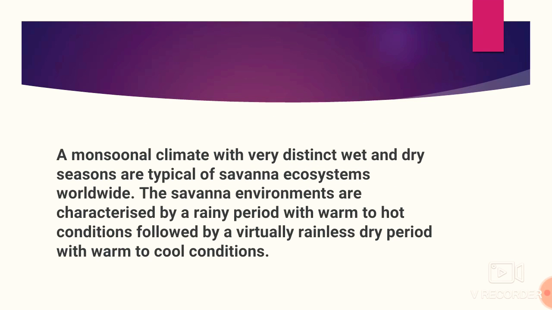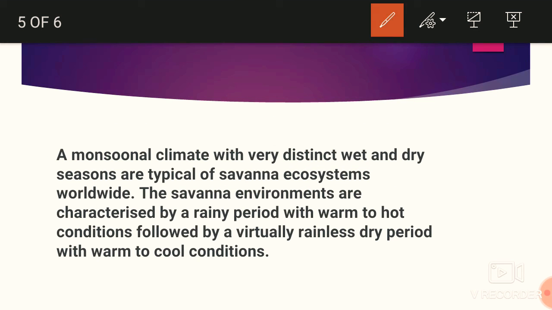One piece of information is also left: monsoonal climate with very distinct wet and dry seasons is typical of savanna ecosystems worldwide. We can see that the savanna climate or ecosystem has some relevance with the monsoonal season also, because we have done in our past videos that monsoon is a type of climatic system where there are distinct wet and dry seasons. In the spring season the saplings and new leaves will come out, and in autumn there will be no leaves, and the trees will stand with their skeleton, with no leaves or fruits on them. So monsoon is a distinct-season climate.